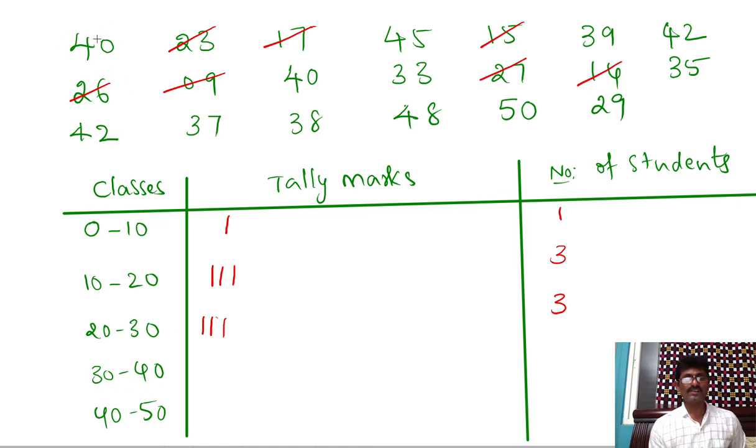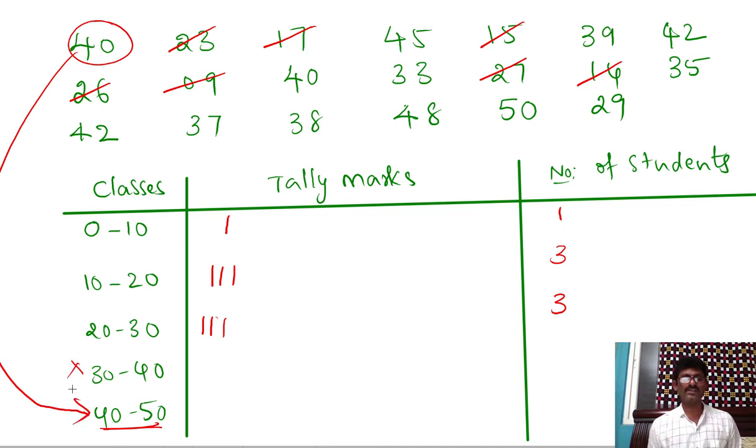So first number is 40. Now here the question arises, 40 becomes to which group? Whether to 30 to 40 group or 40 to 50 group. So there is a confusion. To avoid this confusion, mathematicians made one convention that whenever we have a situation like this, then mark the entry in the upper class. That means instead of writing the 40 in 30 to 40 class, mark 40 in 40 to 50 class. So 40 belongs to this class 40 to 50 class, not for 30-40 class.